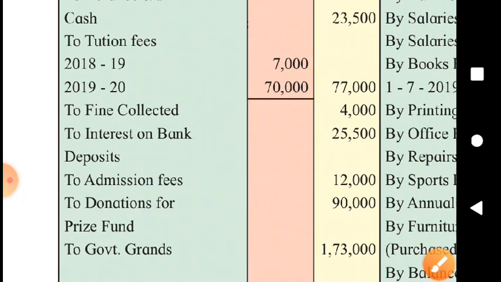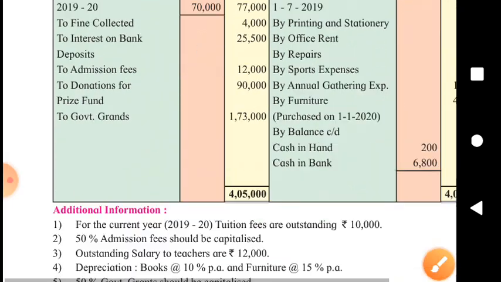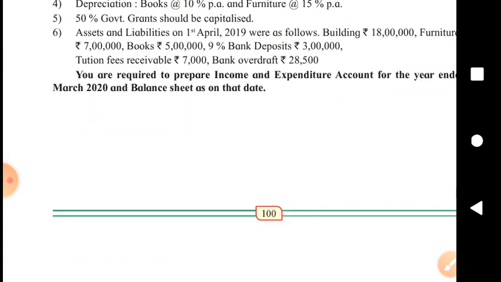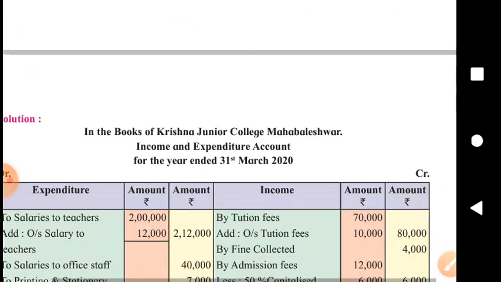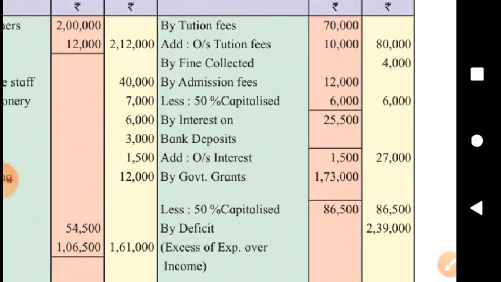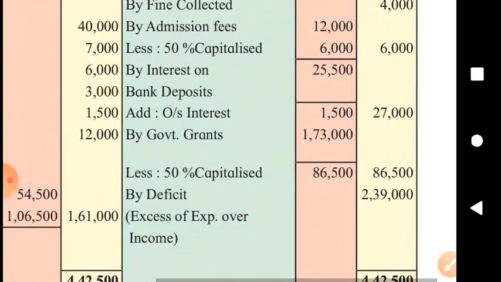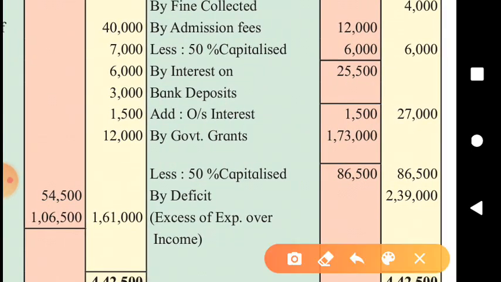So the meaning is that, considering the rate of interest, that is 9% on bank deposit, rupees 27,000 were expected to be received, but we have received just 25,500, which means 1,500 is the outstanding interest on bank deposit.